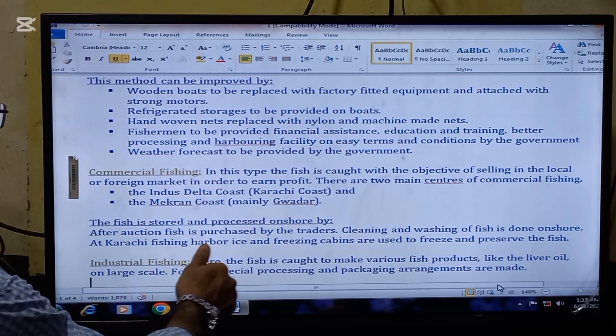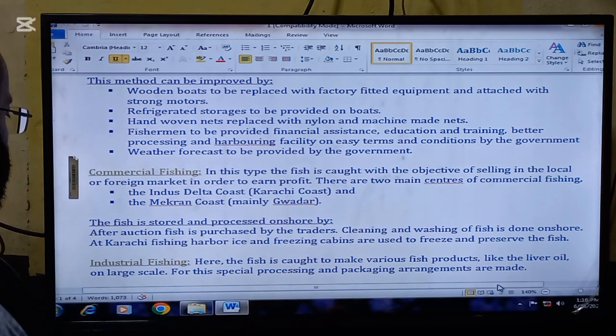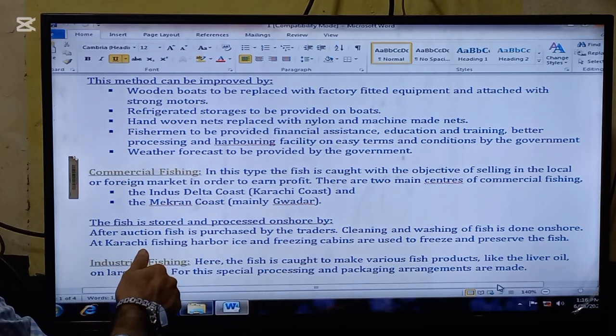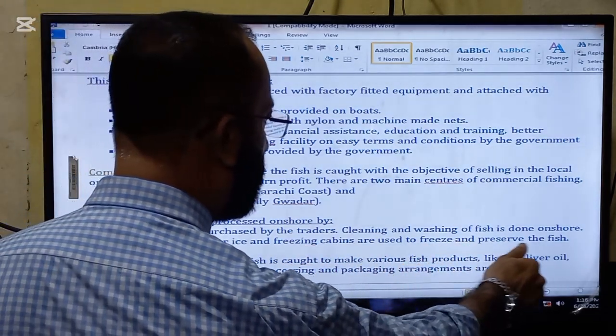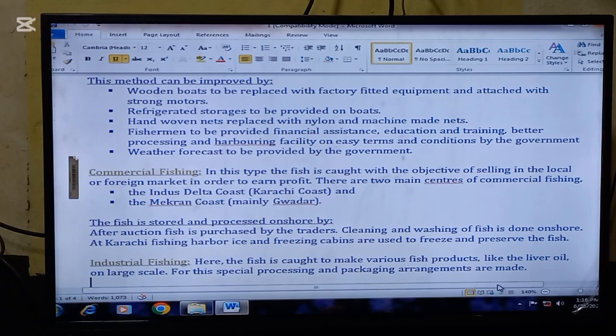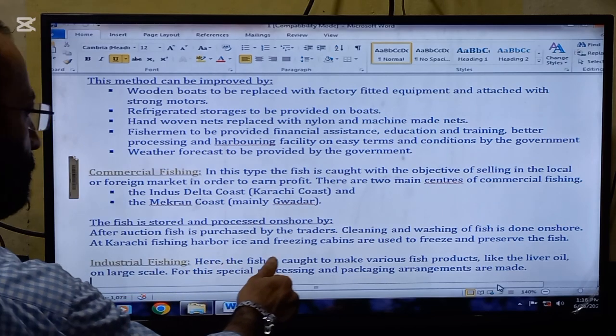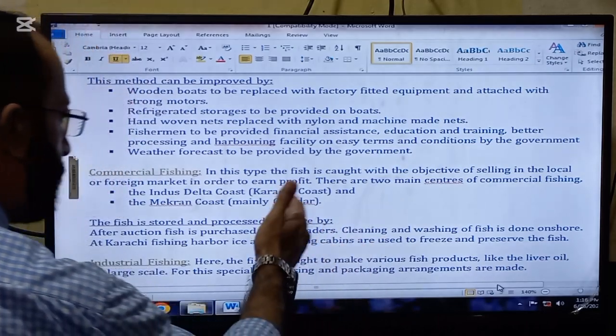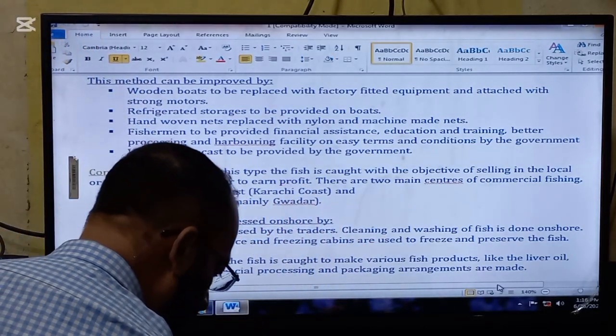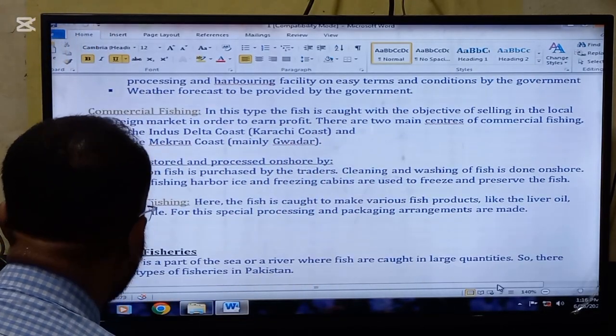The fish is stored and processed onshore. After auction, fish is purchased by the traders. Cleaning and washing of the fish is done onshore. At Karachi Fishing Harbour, ice and freezing cabins are used to freeze and preserve the fish. So Karachi is developed, so modern facilities are available there.